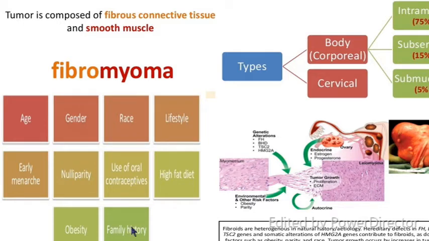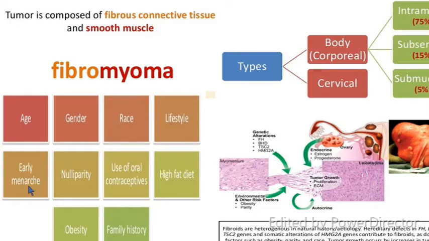We also saw that the risk factors were age. It was basically a tumor of the reproductive age group, late reproductive age, about 35 to 45. Africans and Asians were more predisposed to it, and those who maintained a good lifestyle with a good diet and exercise were less exposed to it.